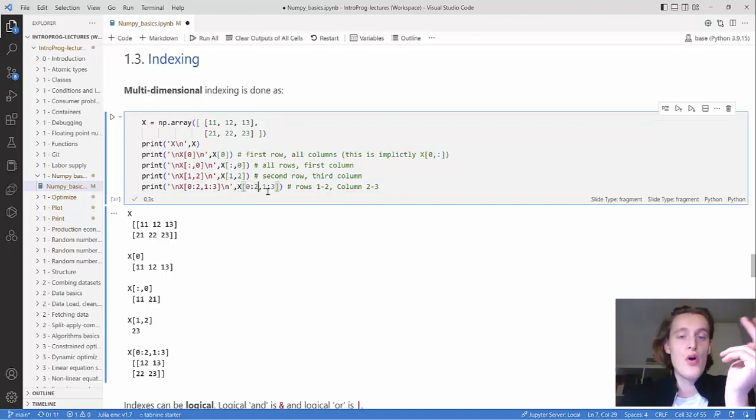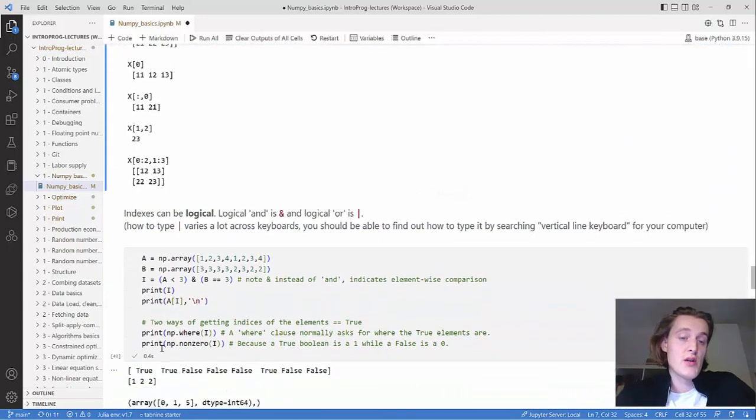So you get 2 rows, that's both rows, and then you want the columns 2 and 3 when you say 1 to 3. And here you get that out as a new NumPy array. Just a 2 by 2 because you've chosen 2 rows and 2 columns.